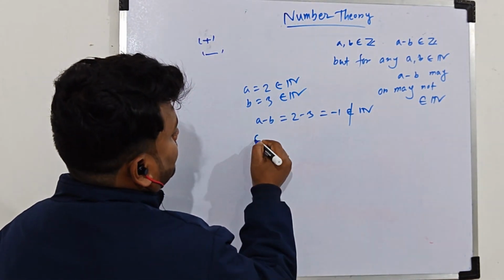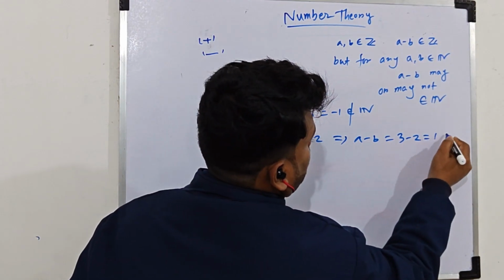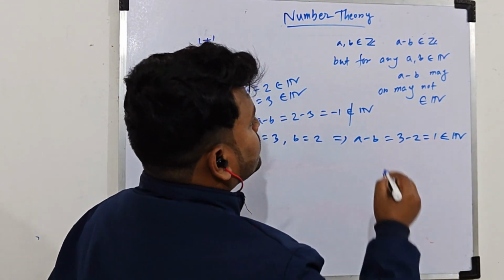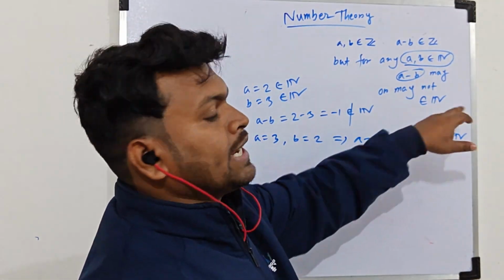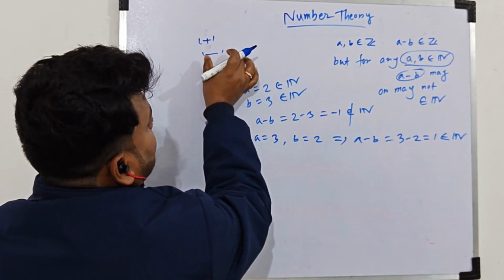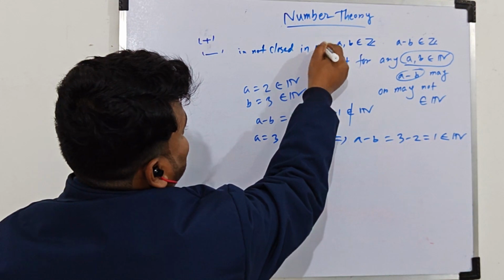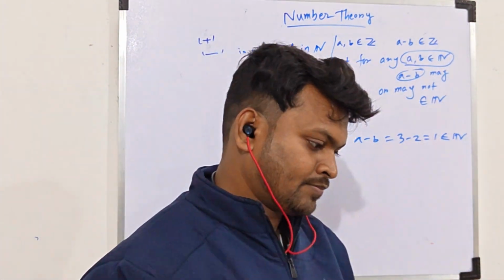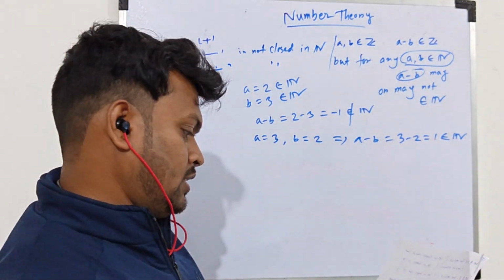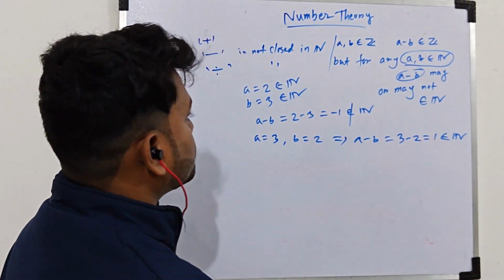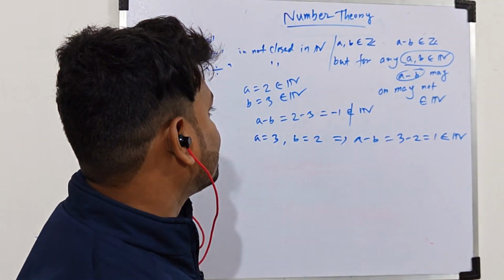But if you take a equal to 3 and b equal to 2, then a minus b, that is 3 minus 2, equals 1, which belongs to N. So for a, b belonging to N, a minus b may or may not belong to N. That means subtraction is not closed in the set of natural numbers. Okay. Similarly, we have discussed that division is not closed in N, because if you take a as 2 and b as 3, then 2 by 3 is not a natural number.